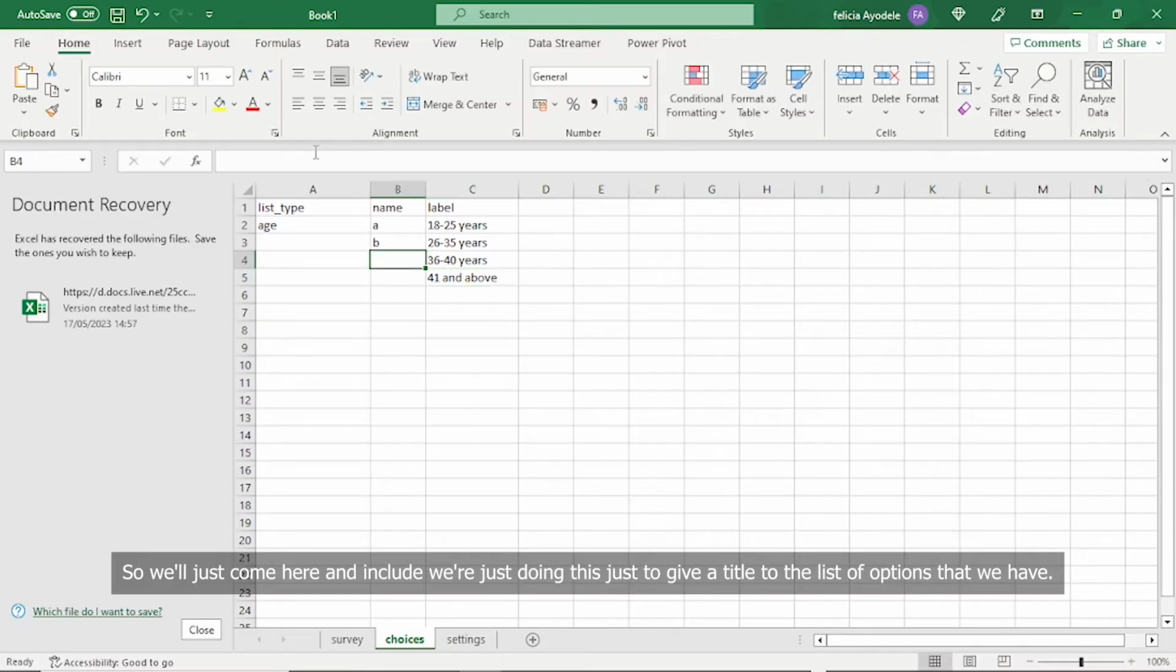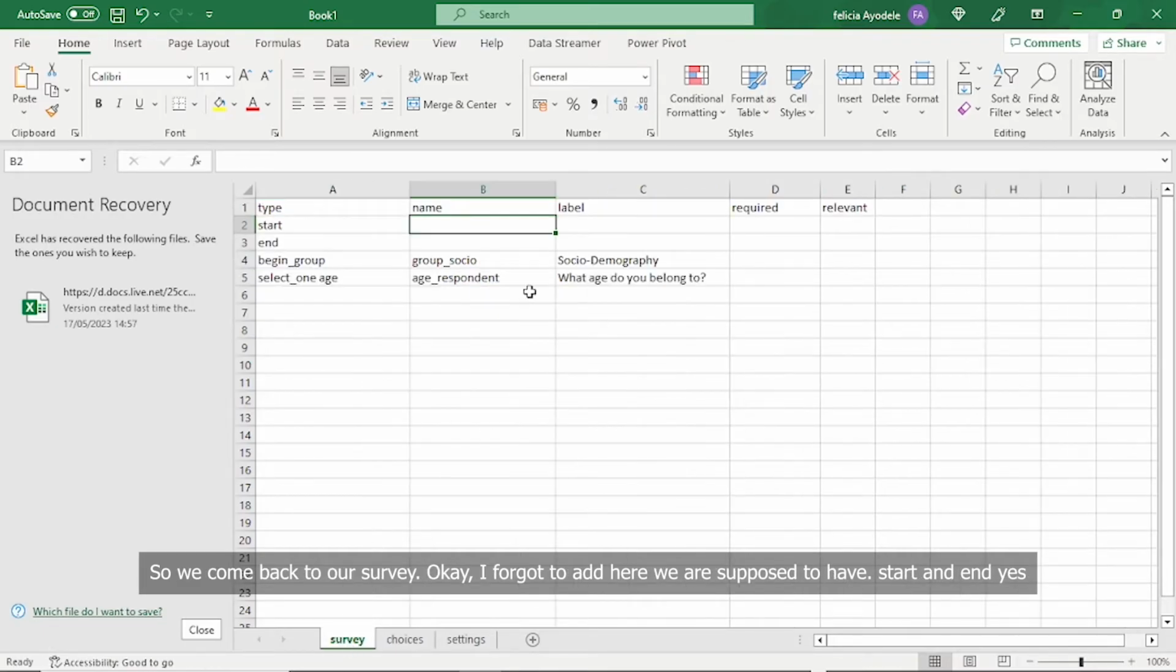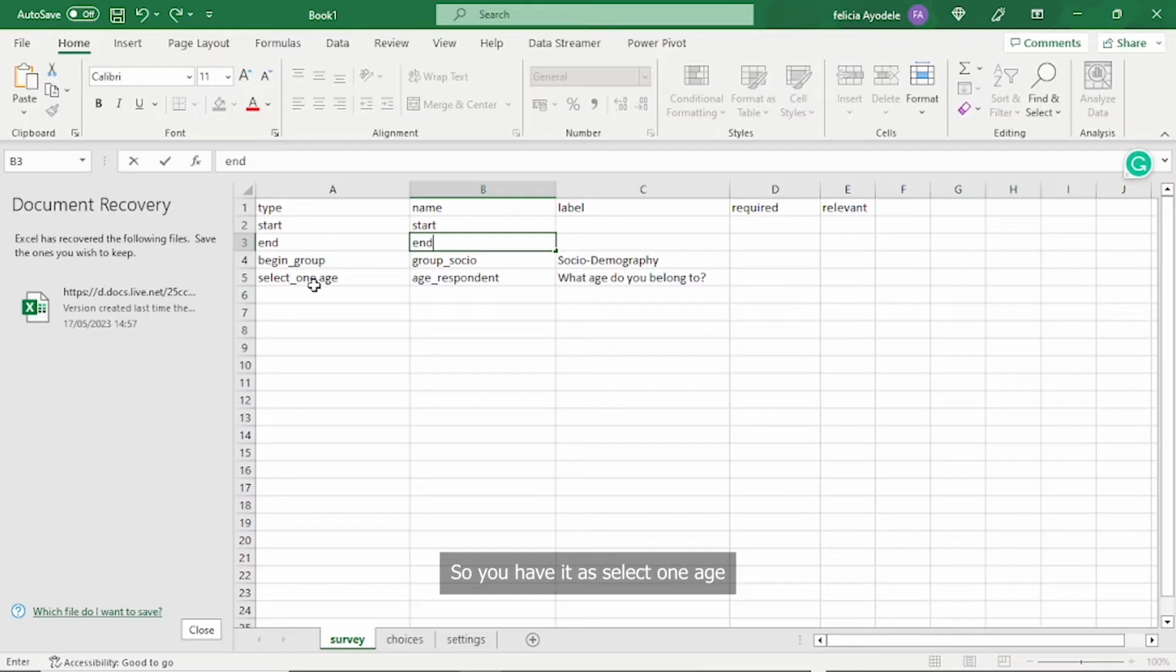Yes, so we'll just come here and include, just doing this to give a title to the list of options that we have. So the age here, we're just going to drag it down so it reflects that it's meant to be for the listed options. Yes. So we come back to our survey. Okay, I forgot to add here, we're supposed to have start and end. Yes. So this is select one age.